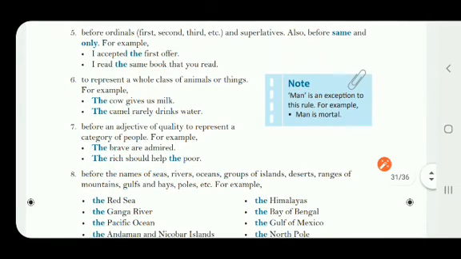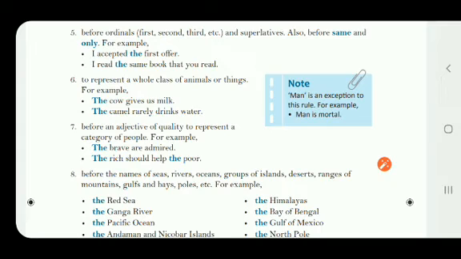Now the next point, to represent a whole class of animals or things. For example, the cow gives us milk. So here the cow is a singular noun, right? When it is a singular noun, you must be thinking why we have not put a or an before it, because here we are talking about the whole class or the whole group. We are not talking about a particular cow. We are not talking about just one cow here, beta. We are talking about the whole class of animal, means all the cows. So when we are talking about the whole group, whole class, we are putting the definite article.